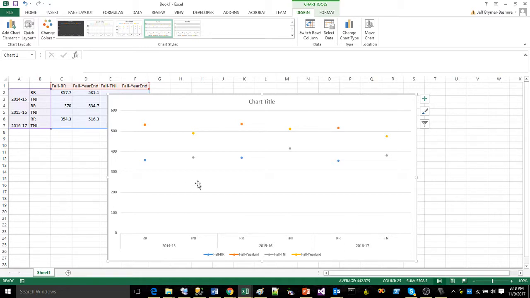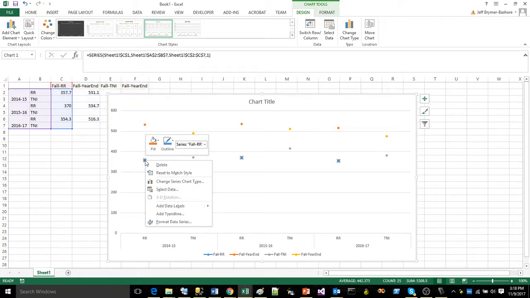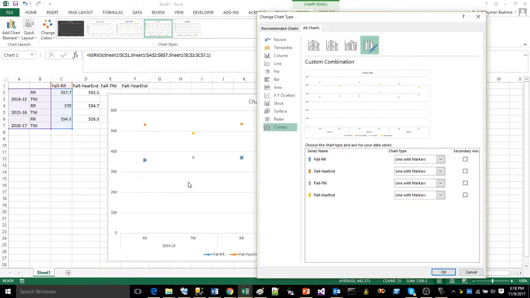So what we're going to do first is click on this blue dot right here, and I'm actually going to take my right mouse button and click on it. If you're a Mac, it would be a 2-finger click. And I'm going to use Change Series Type. It should bring up a window that looks like this. And I am going to tell it to put the last 2 items on the secondary. I'm going to check this secondary axis, and then I'm going to click OK.